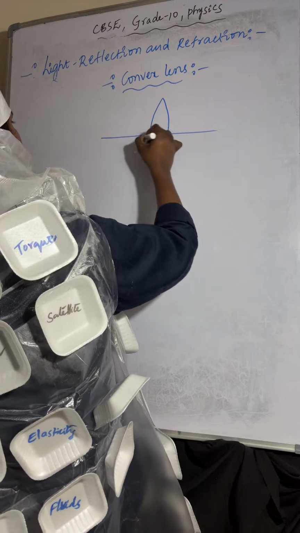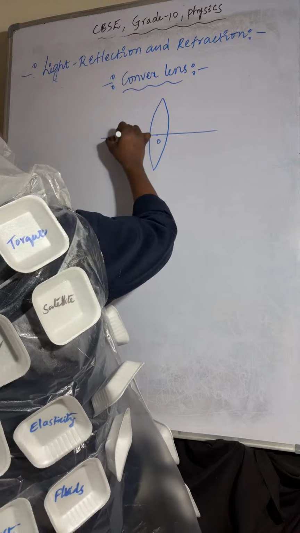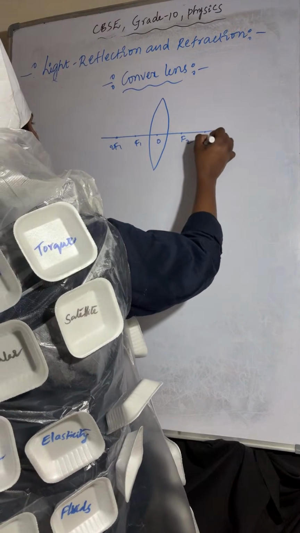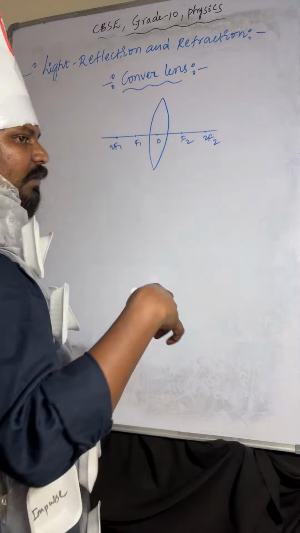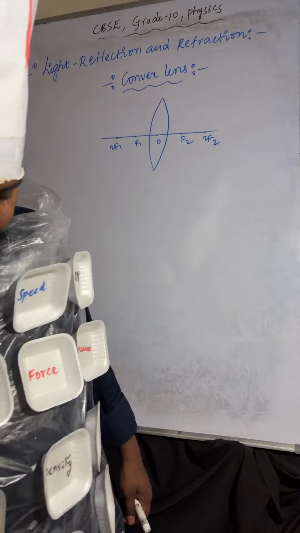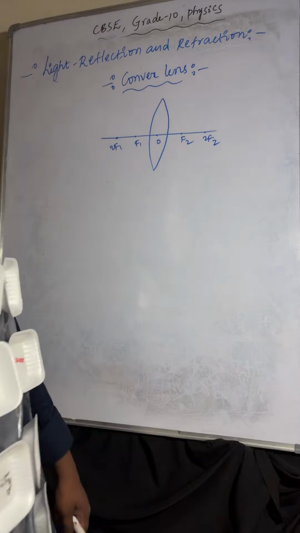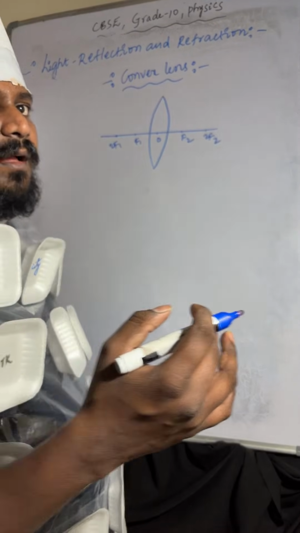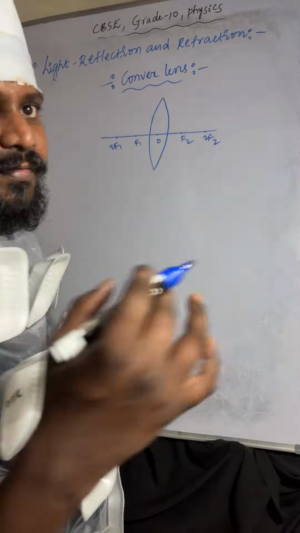Optic center, F1, 2F1, F2, 2F2. So object is placed at F. Image will form at infinity.